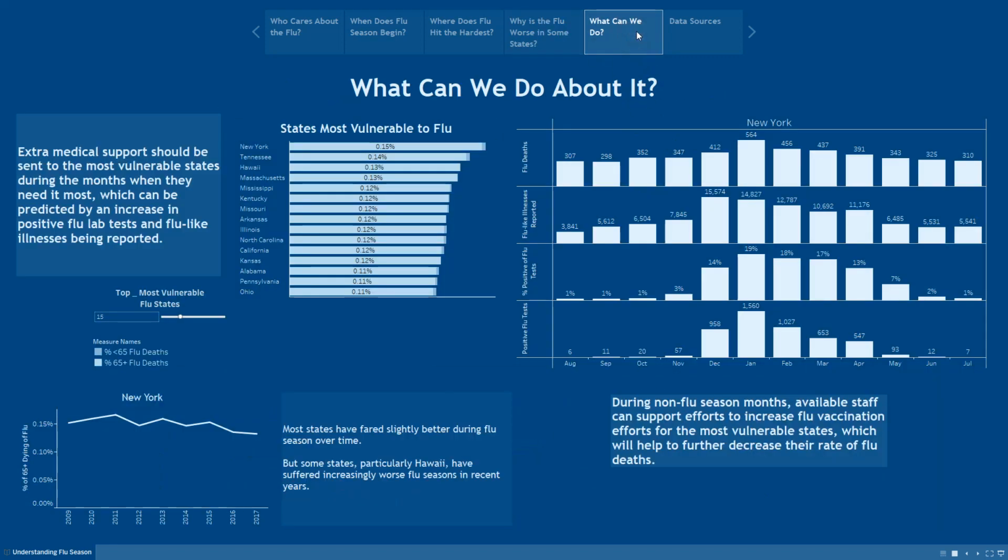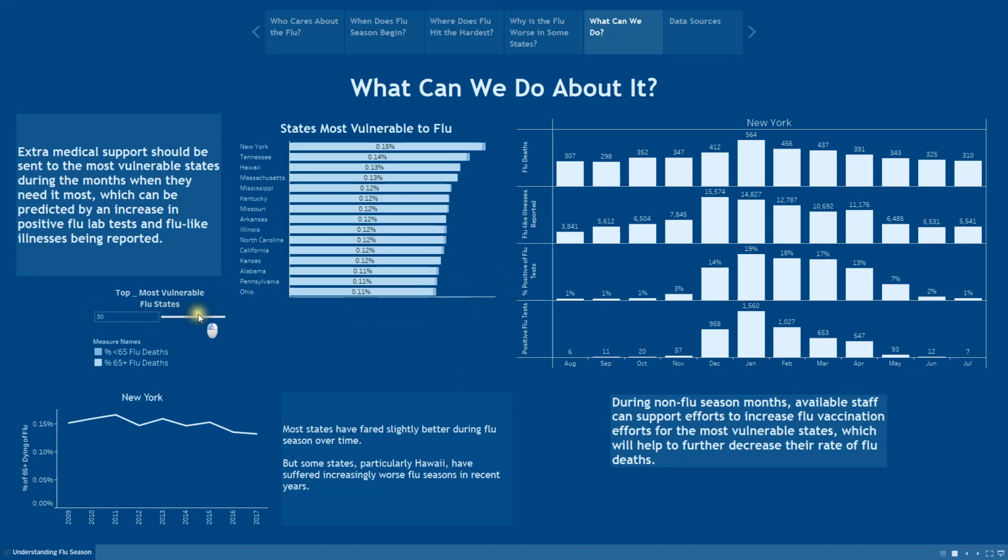So as a medical staffing agency, how can our resources be used to best alleviate the challenges presented by flu season? And this here is the dashboard that's going to be most likely to be repeatedly referred to make those decisions. So here we can choose to view the top most vulnerable states to flu. And again, this is being measured by how likely the vulnerable populations are to die of the flu during any given year. We can choose 15 like it currently has.